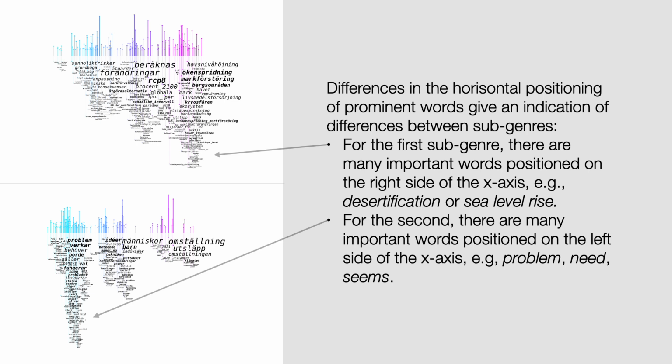Differences in the horizontal positioning of prominent words give an indication of differences between subgenres. For the first subgenre, there are many important words positioned on the right side of the x-axis, for example, desertification or sea level rise. For the second, there are many important words positioned on the left side of the x-axis, for example, problem, need, and seems.